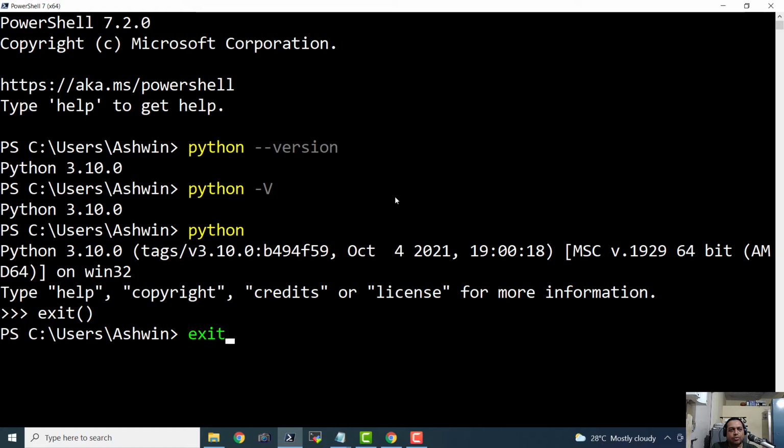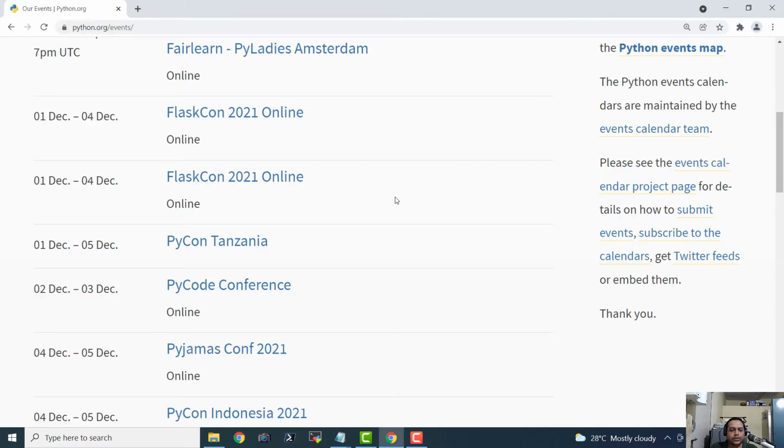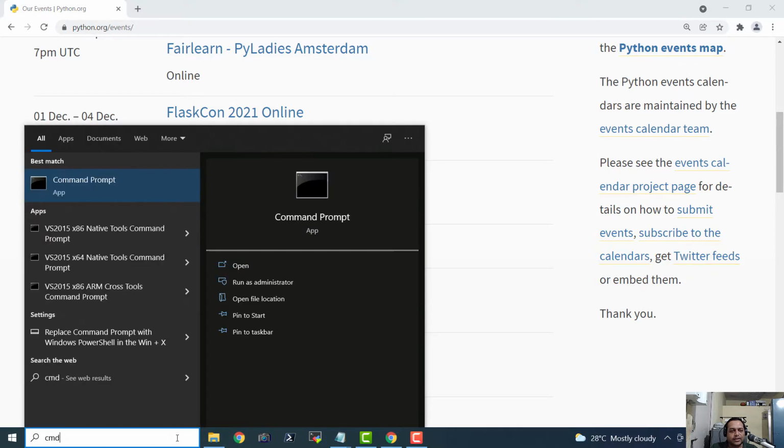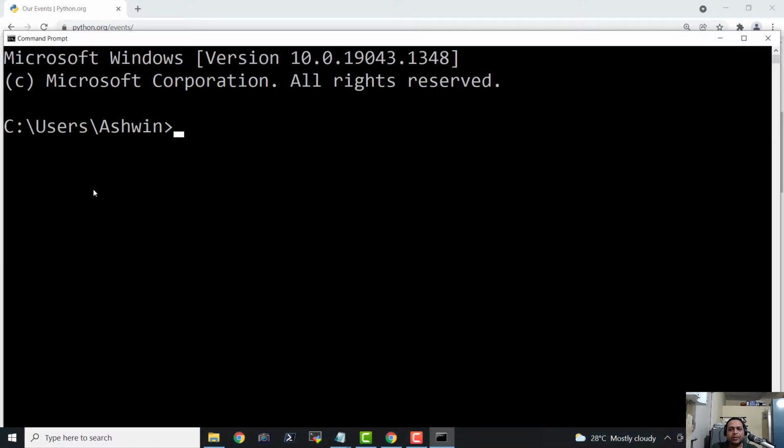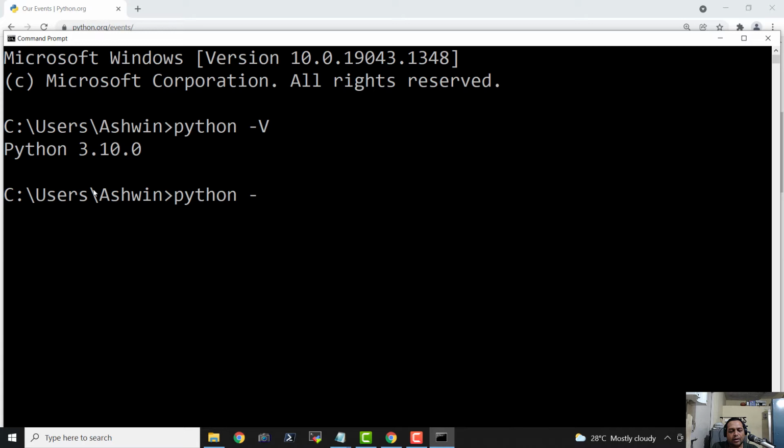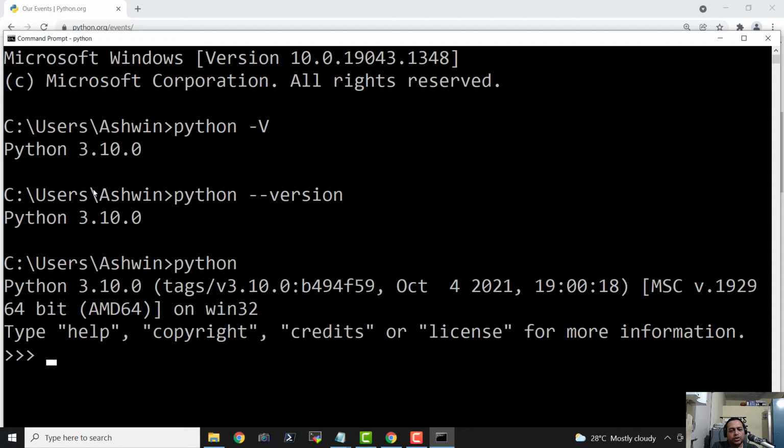So let us exit from the PowerShell also. You can also use the command prompt of Windows, like CMD. I'm more comfortable with PowerShell. And here also you can type in python --version and also python. And it is going to launch the Python interpreter in the command mode.